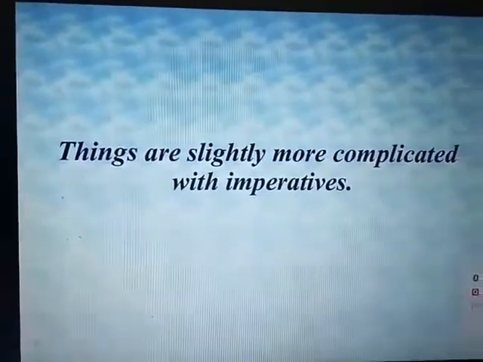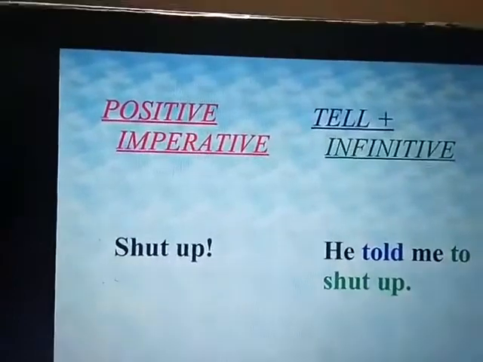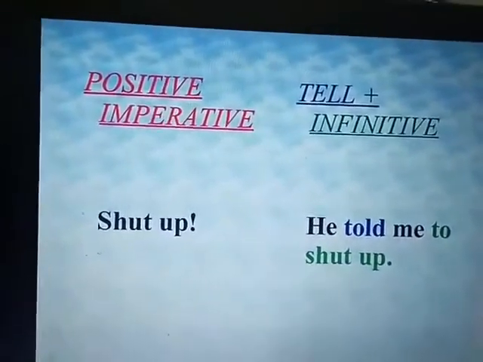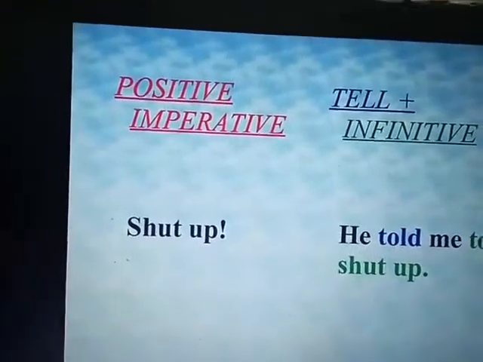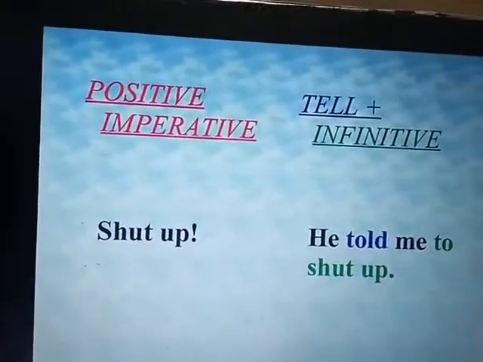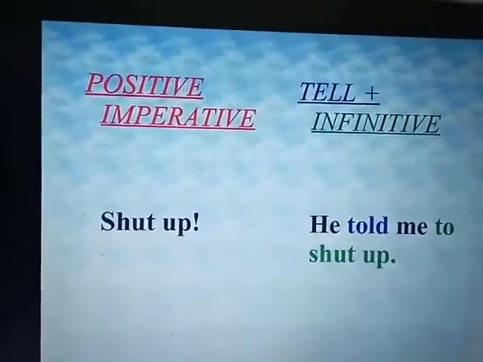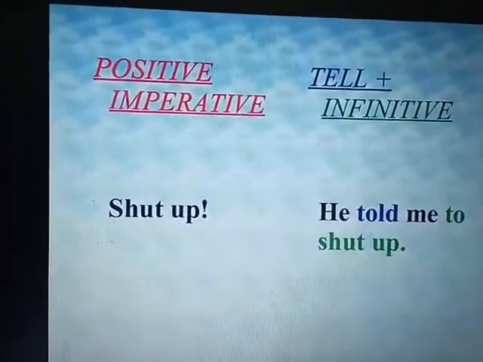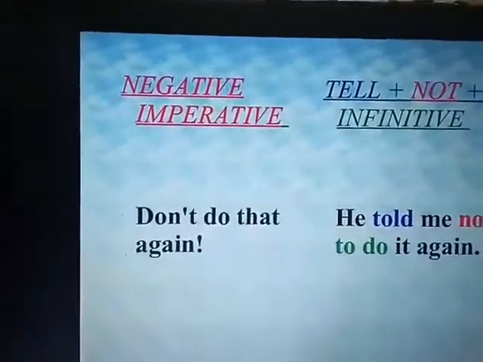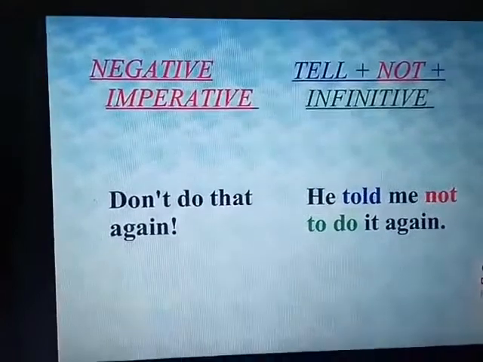Now, things are slightly more complicated with imperative sentences. For example, positive imperative: tell plus infinitive. Positive imperative sentences are like "Shut up." When we change it into indirect speech, we say he told me to shut up. Now, negative imperative sentences like "Don't do that again."